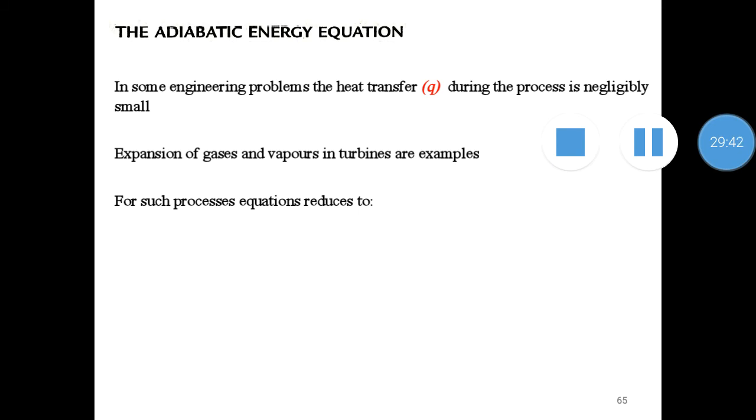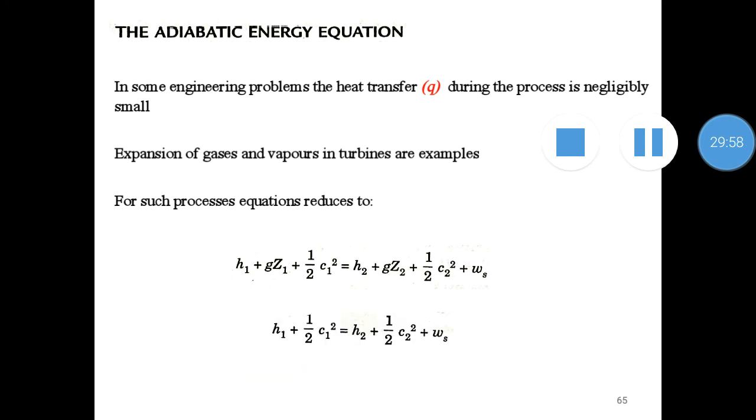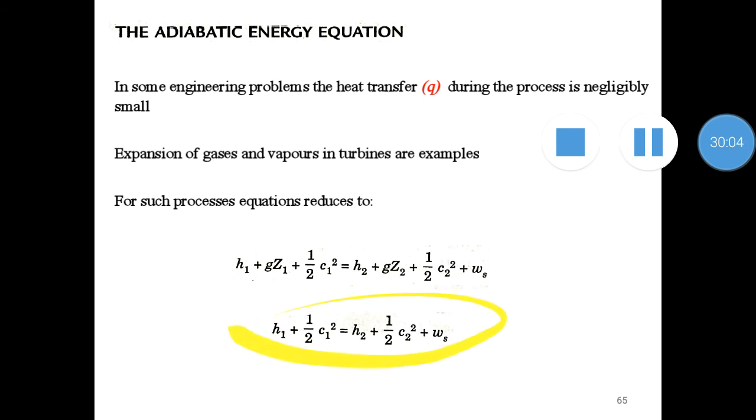For such processes, the equation reduces to h1 plus gz1 plus half c1 square is equal to h2 plus gz2 plus half c2 square plus Ws. The Q term has been cancelled. Now, reducing to this form, we can reduce by considering the case of gases and vapors. In the case of gases and vapors, we can neglect the difference between the altitudes. So g into z1 minus z2 can be cancelled. So this is finally reduced to this form.